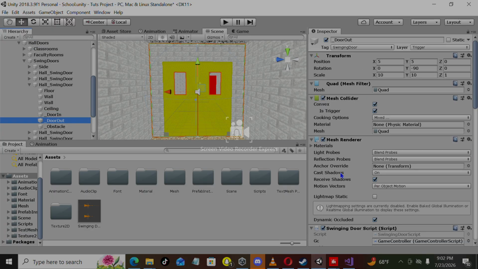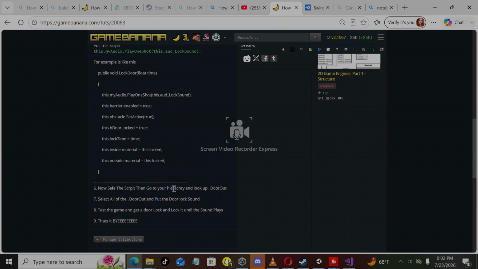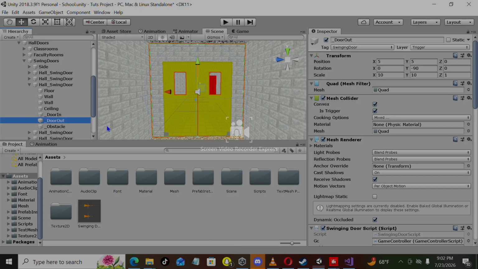Okay, what you're gonna search up is hashery, it's hard to say. You're gonna look up door out, copy underscore door out, because of your project.